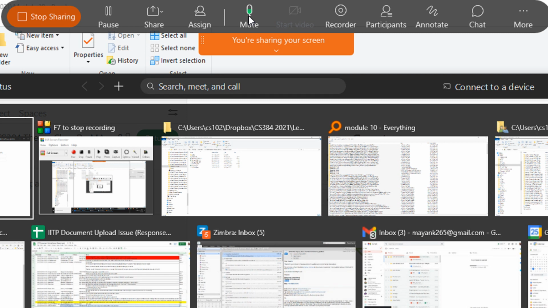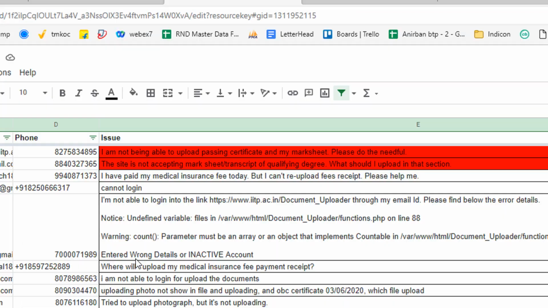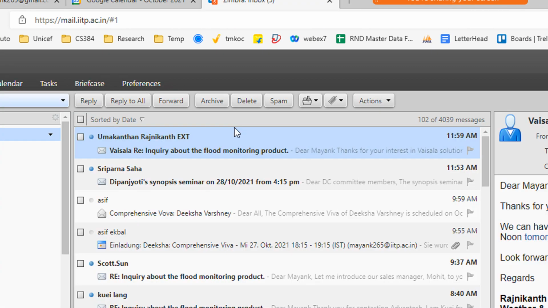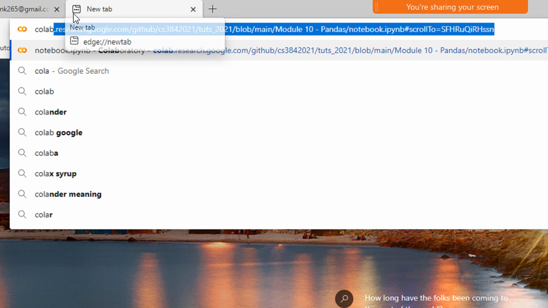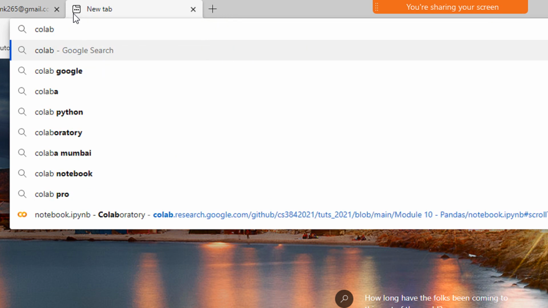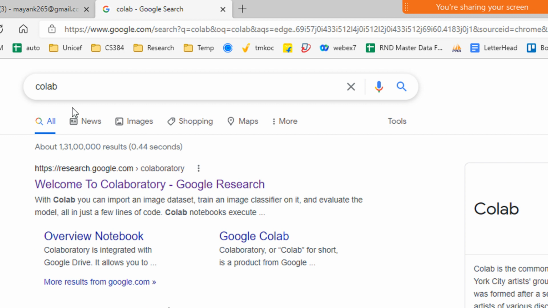So hi class, we are continuing with our pandas tutorial. Just come to your browser and type Colab. You remember we did everything in Colab the other day. Just write Colab on Google and we are good to go. Just click on the first link.